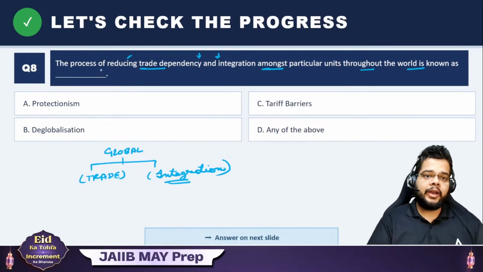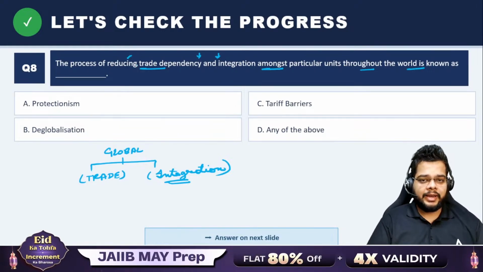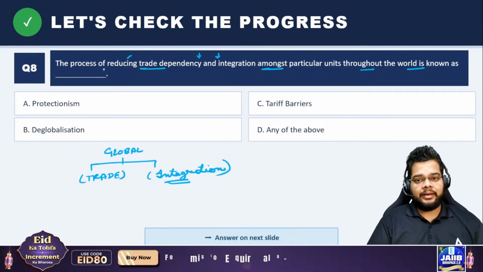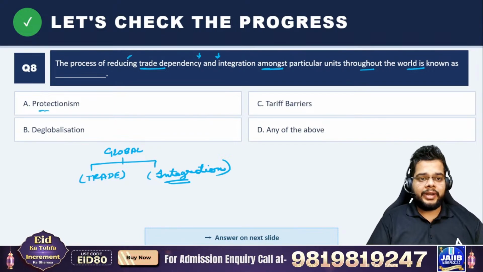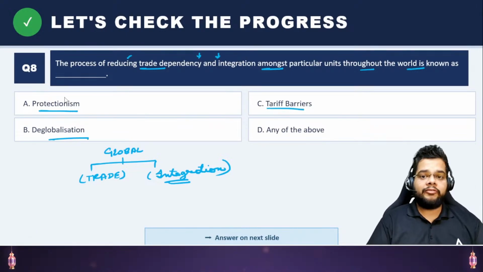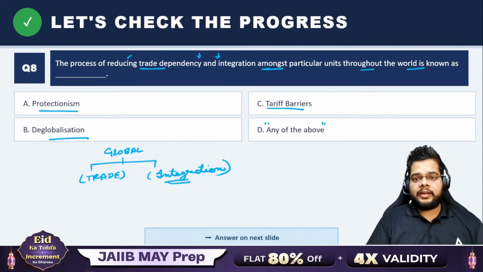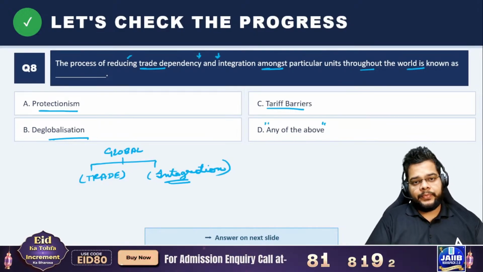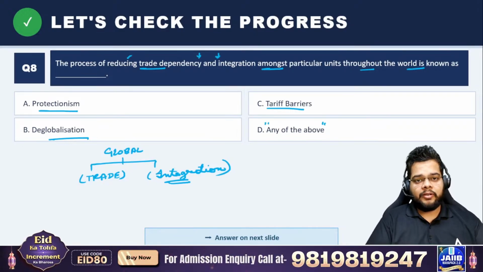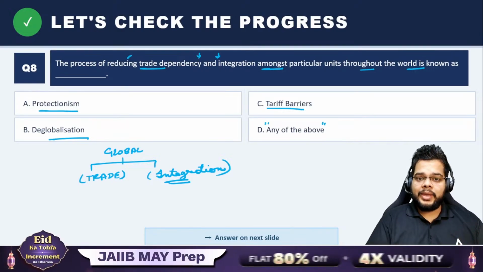And here, in this line, we are talking about the complete opposite of globalization. So what is the complete opposite? Protectionism, tariff barriers, deglobalization, or any of the above? A very, very confusing question. And if you can answer this question, then I would say that yes, you have completely understood the concept of globalization. So the right answer is option B or D?